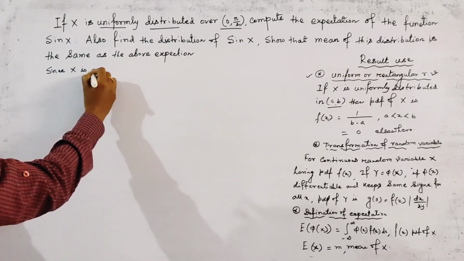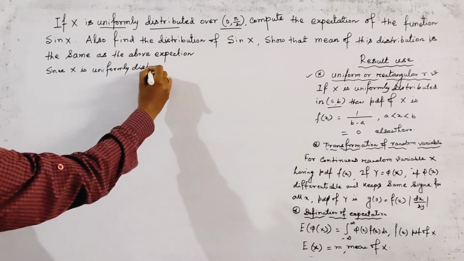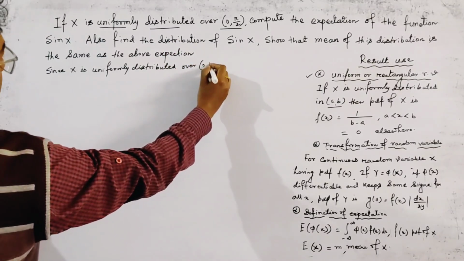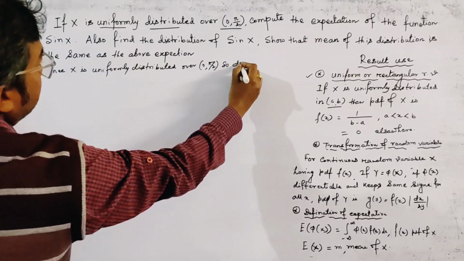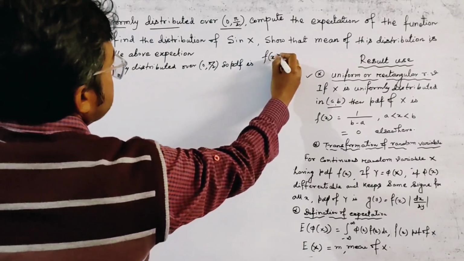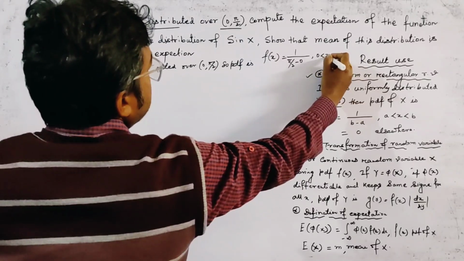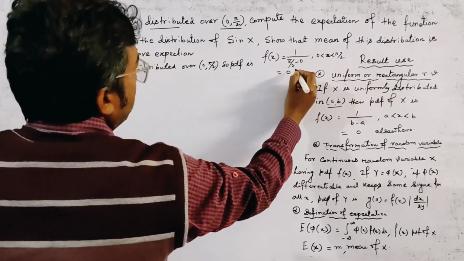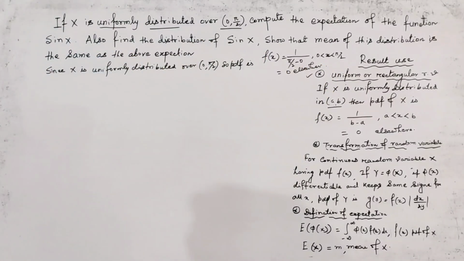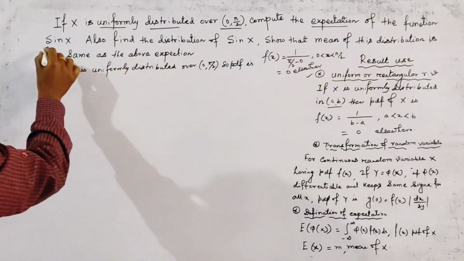Since X is uniformly distributed over 0 to pi by 2, the PDF is f(x) equal to 1 by (pi by 2 minus 0) for 0 < x < pi by 2, and 0 elsewhere. We directly use the result. Now we have to compute the expectation of the function sin X.